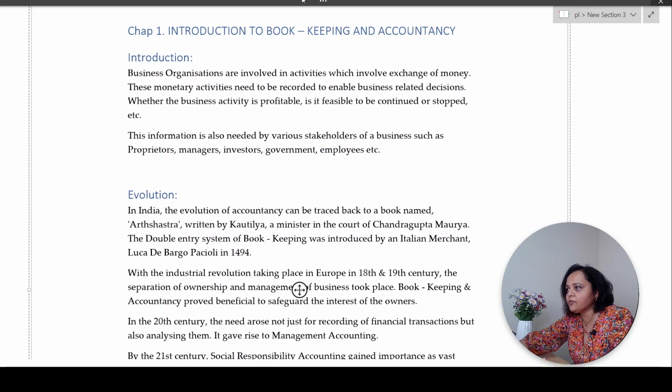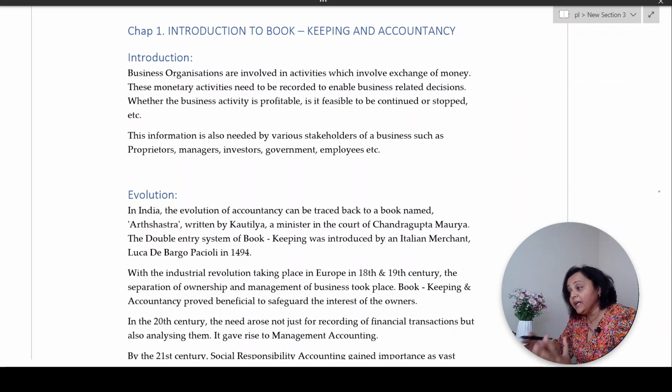So what happened is, from a sole proprietorship concern, businesses became bigger, and ownership of the business and management of the business got segregated. In the sense, people who ran the business, who managed the business, were separate from the people who owned the business. Now, bookkeeping and accountancy came in very handy. Why? Because from the owner's point of view, he could check the books of accounts and see whether the managers that he had appointed to run the business were doing a good job. Was the business run successfully? Were there any mistakes which needed to be rectified?